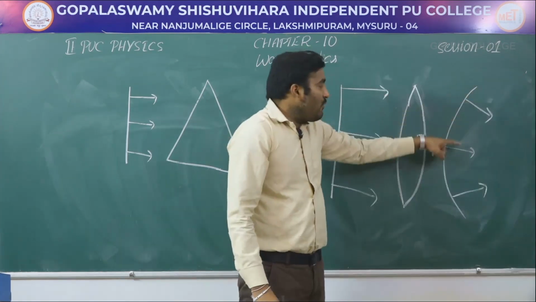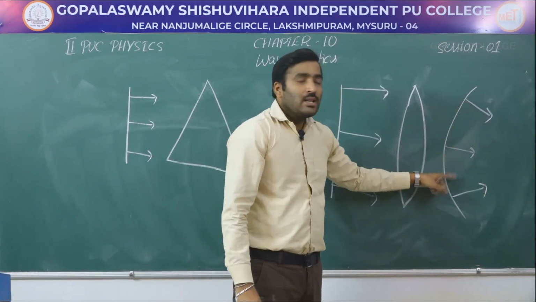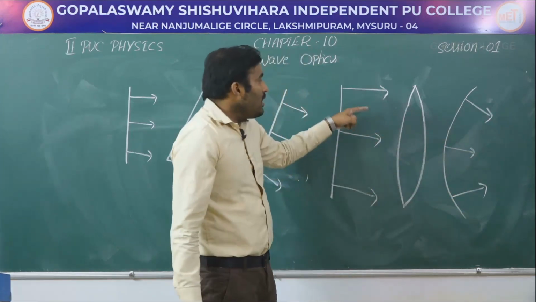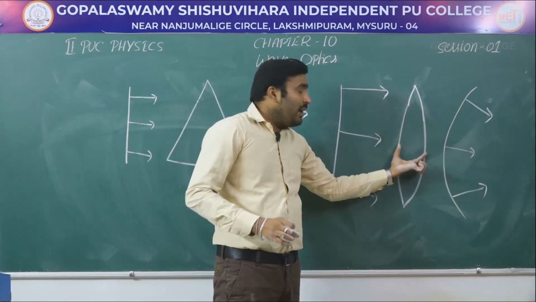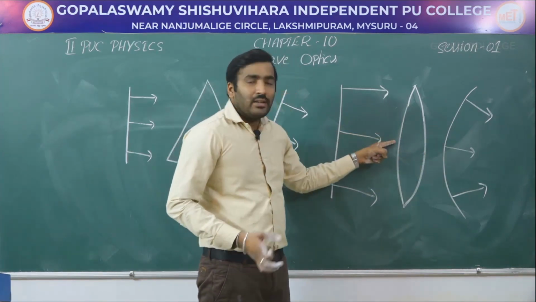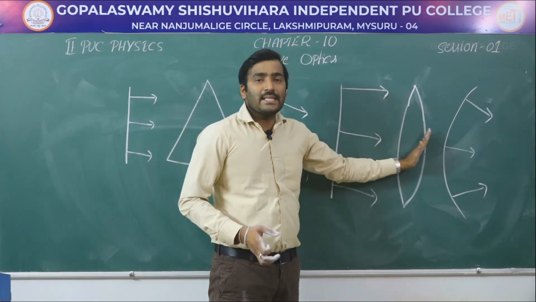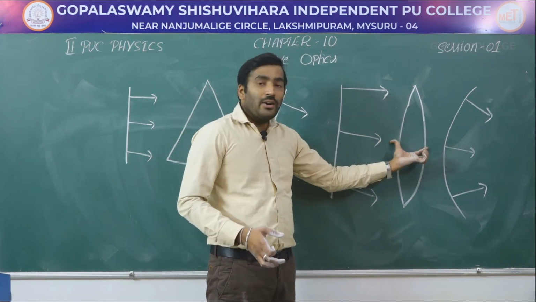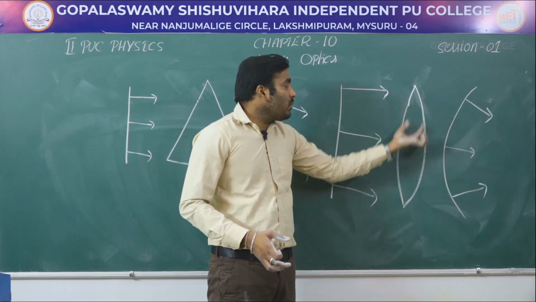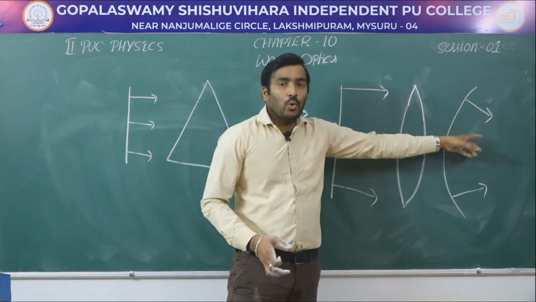So this wavefront is converging to a focus after refraction. Why this happens is that at this part the lens has more thickness, so this part of the wavefront has to travel a larger distance compared to the edges. That is why the refracted wavefront will look like this.